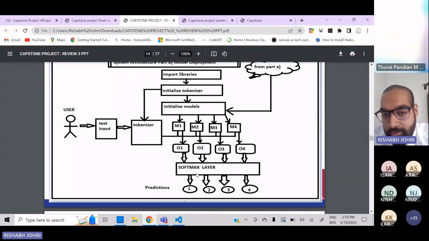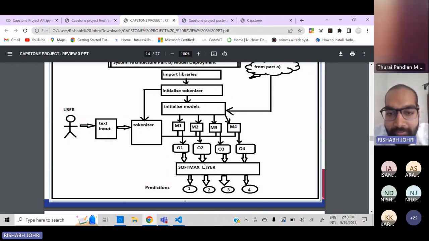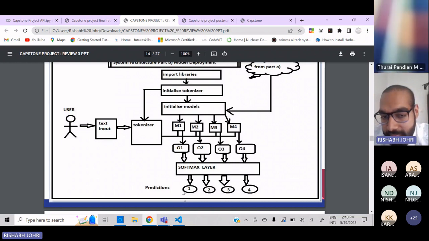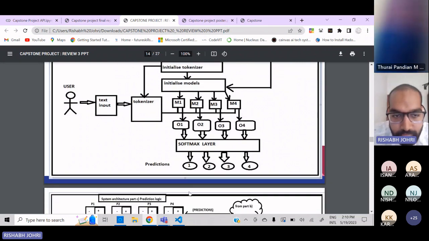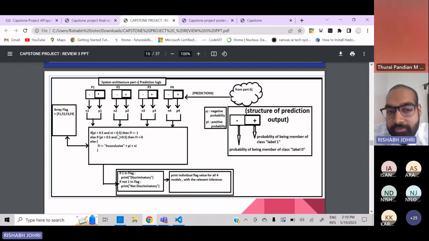We pass it through a softmax layer, which is just to convert it into a probability from 0 to 1, and finally we are getting the predictions. This is the prediction logic which I have already explained, that we are comparing positive probabilities as well as negative. This further improves the accuracy of the model.